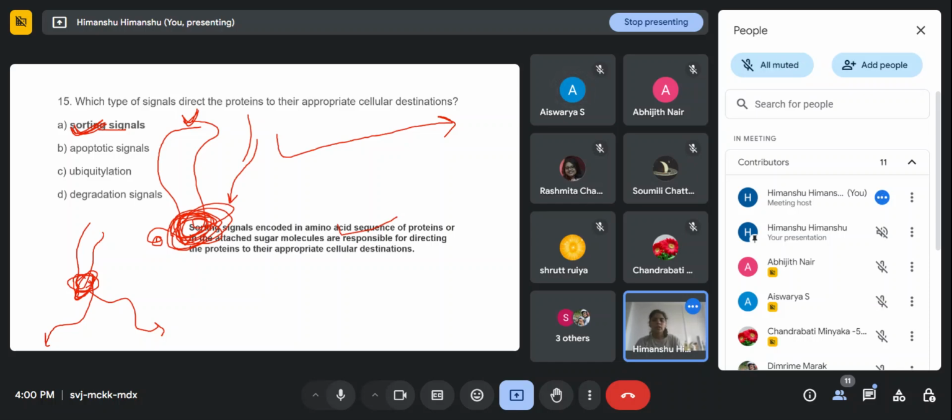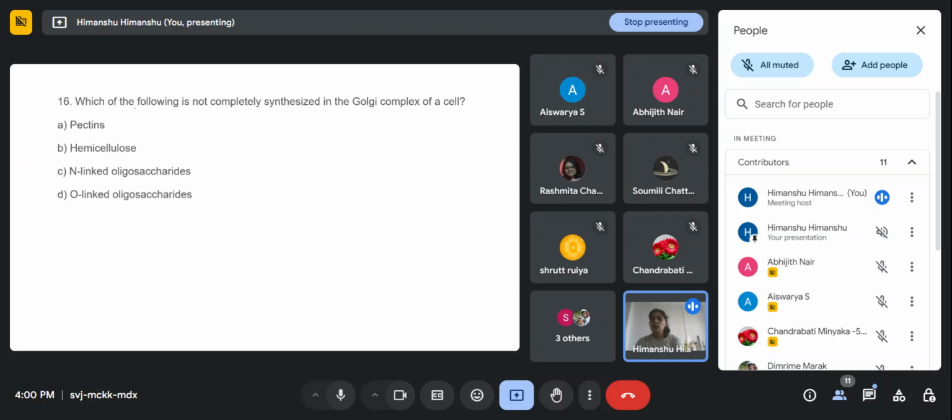No, ma'am. Okay, the next question is: which of the following is not completely synthesized in the Golgi complex of a cell? Option A is pectin, option B is hemicellulose, option C is N-linked oligosaccharides, and option D is O-linked oligosaccharides. Which of the following is not completely synthesized in the Golgi complex of a cell? Not completely.